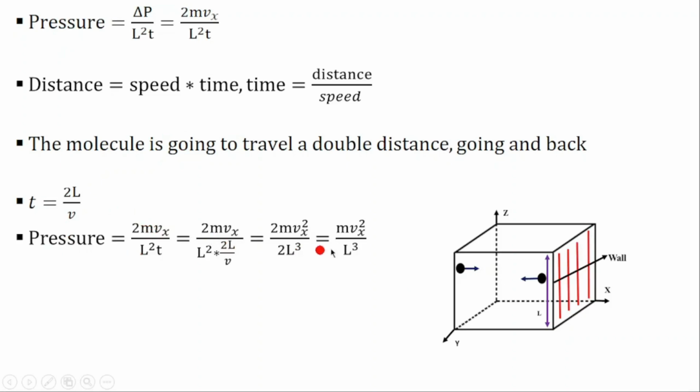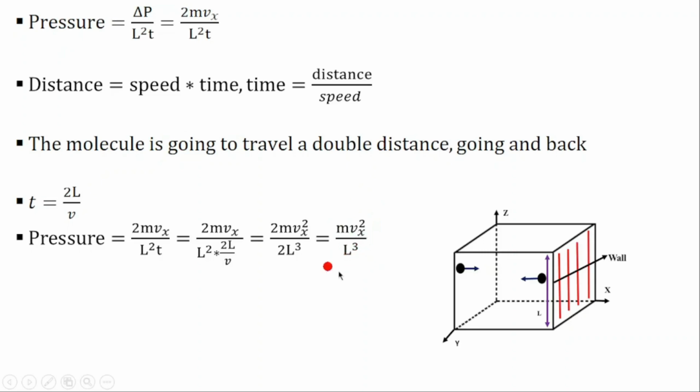For the pressure, we can then replace the time by its value. Here we are replacing the time by 2L over V. Then the 2s cancel, and we get L squared times L, which will be equal to L cubed. So we get this formula with mv squared x over L cubed.